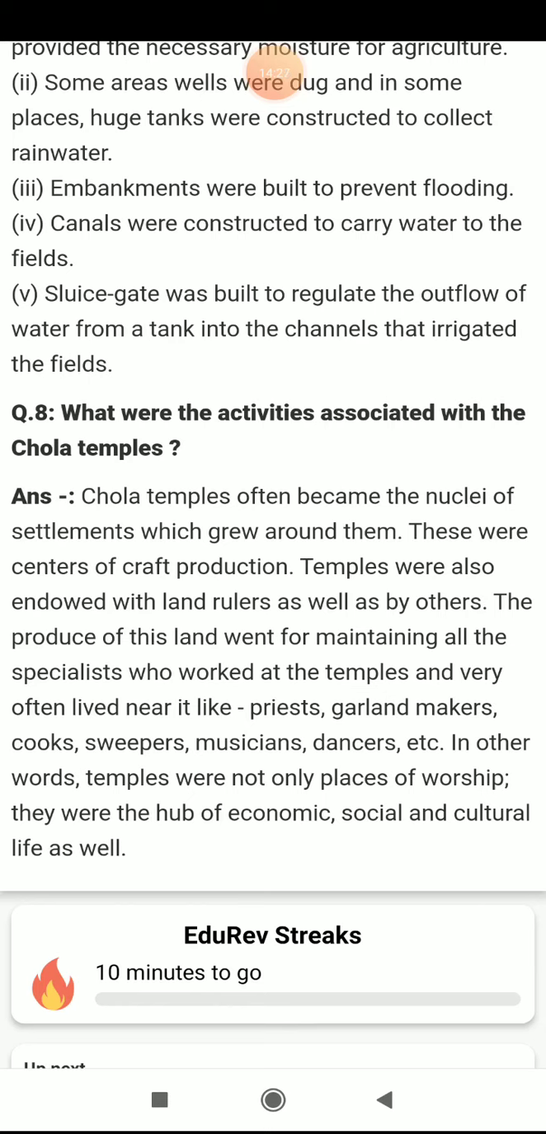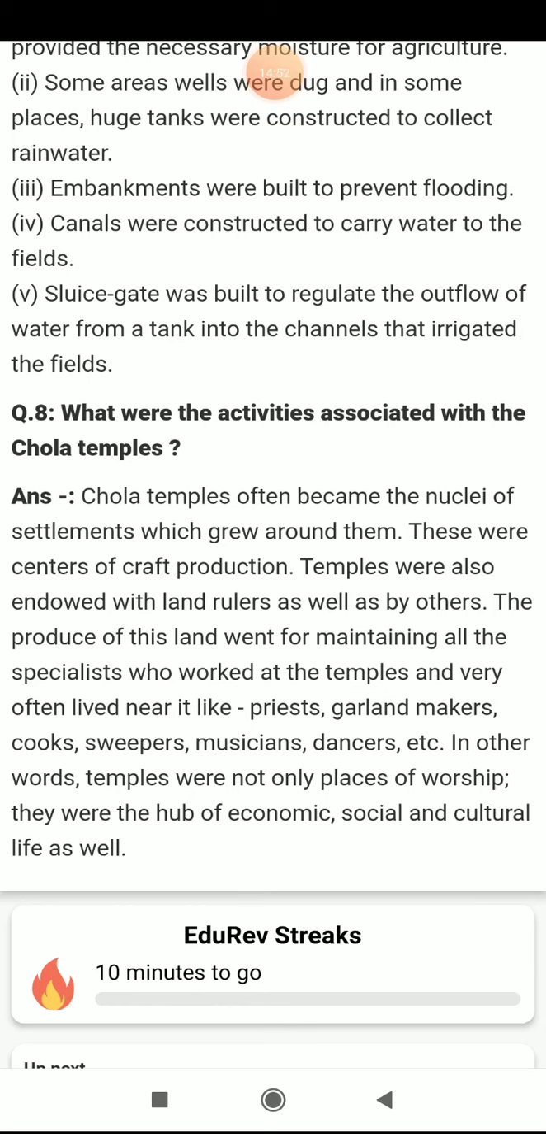So I'm telling what is given here in this 8th answer. Chola temples often became the nuclei, means center, of settlements which grew around them. Around the temple there were hospitals and whatever other things were needed by the people. All these things were available around the temple during the Chola administration system, right?